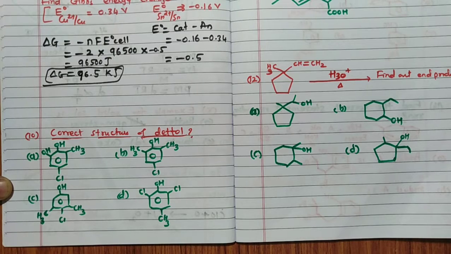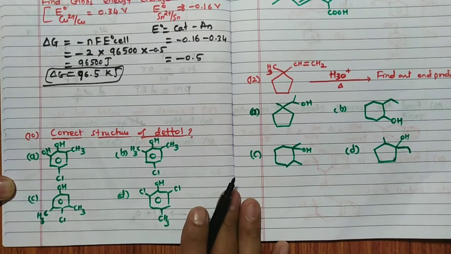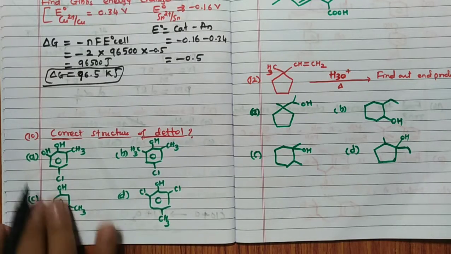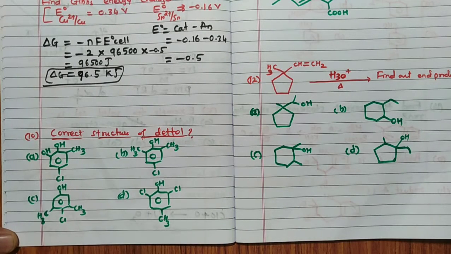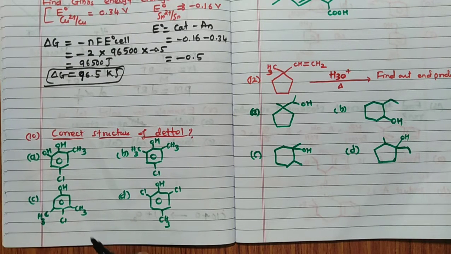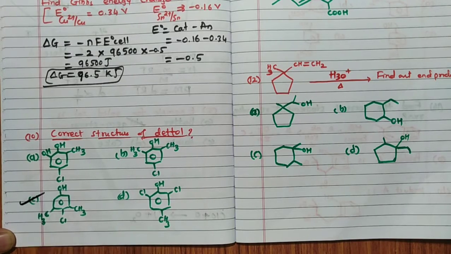You have to see the structure, you have to practice those structures as a last preference. Remember, they are asking Dettol. In this particular case, Dettol consists of chloroxylenol and terpineol, right? Terpineol structure is not given, but chloroxylenol structure is given in this particular case. Hence we can say the answer for this question is C.